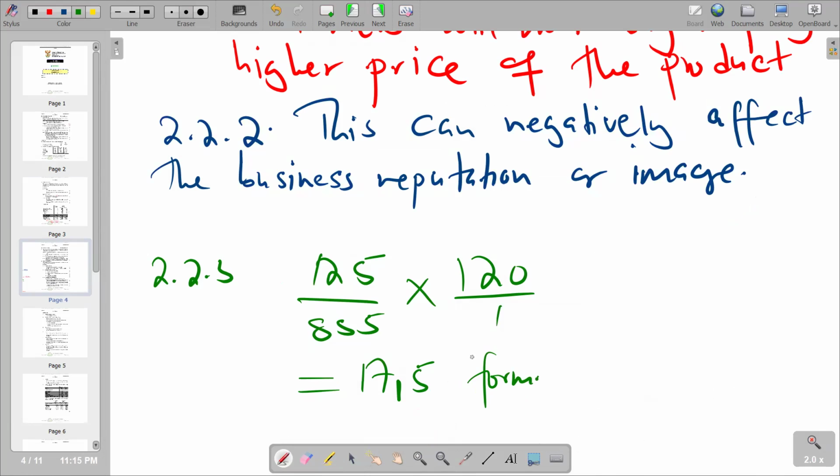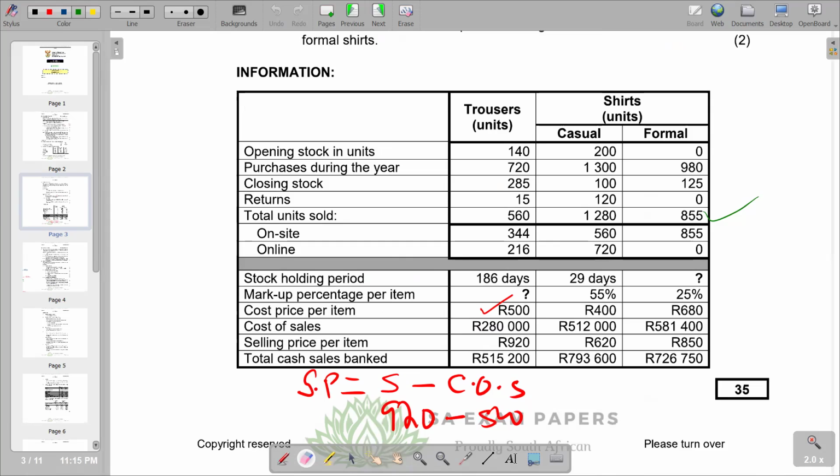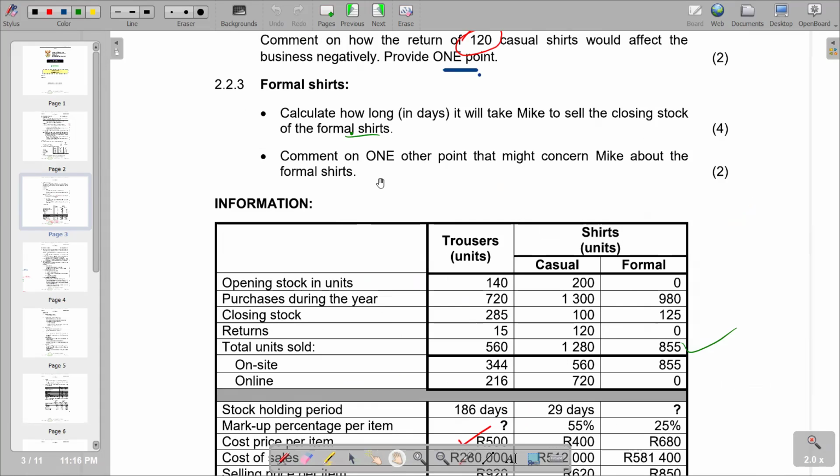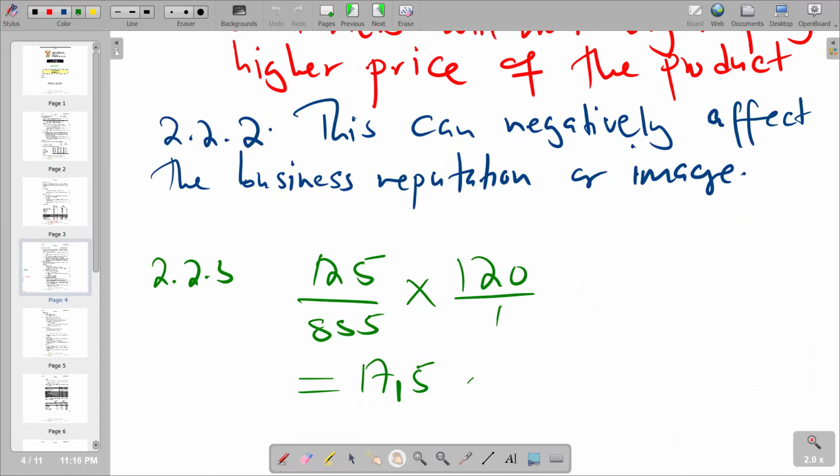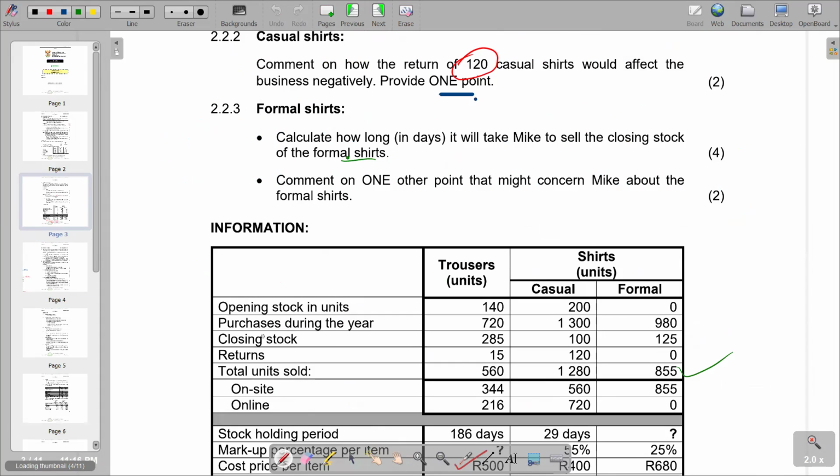The question is asking us to calculate how long in days. So these are days, and we are indicating our answer in days. So basically, this is what we have. We refer back to the last part of the question: comment on one other point that might concern Mike about the four more shares.